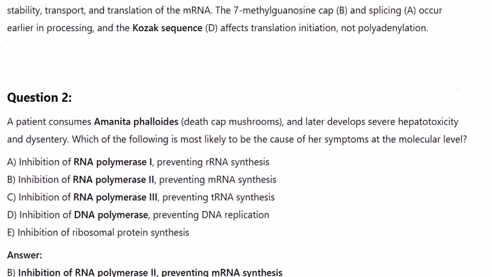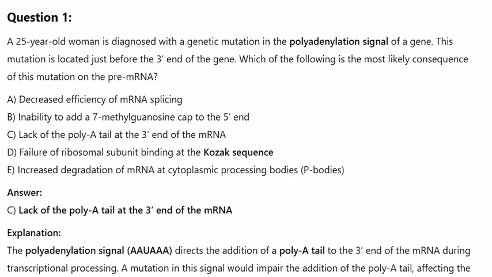Here are 3 USMLE-style questions focused on the topics of RNA processing, polyadenylation, Kozak sequence, RNA polymerase functions, and the effects of inhibitors. Question 1. A 25-year-old woman is diagnosed with a genetic mutation in the polyadenylation signal of a gene. This mutation is located just before the 3' end of the gene. Which of the following is the most likely consequence of this mutation on the pre-mRNA?